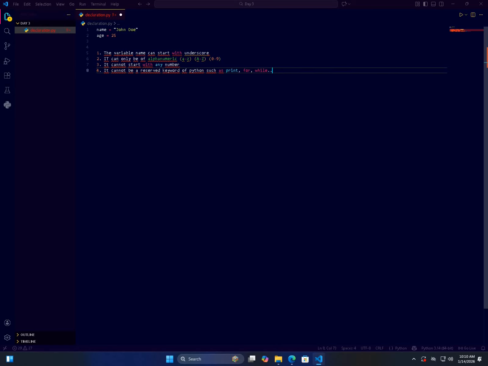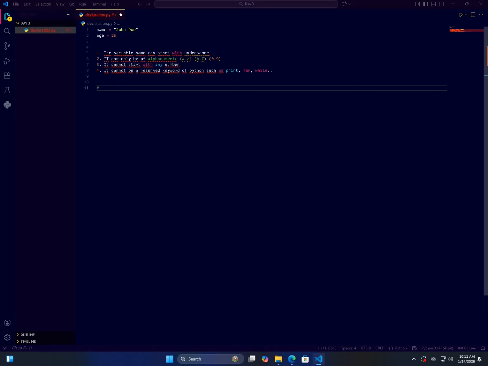Now let's see what comments are in Python. Anything which you don't want to run in the program is a comment. Comments are usually written to help other programmers easily understand what your code is about. In order to write a comment, you just need to write the pound symbol, and whatever you write after the pound symbol will not be run by the compiler or interpreter.